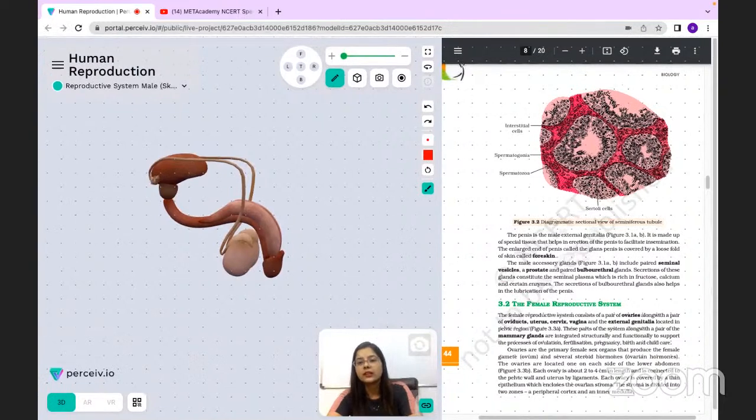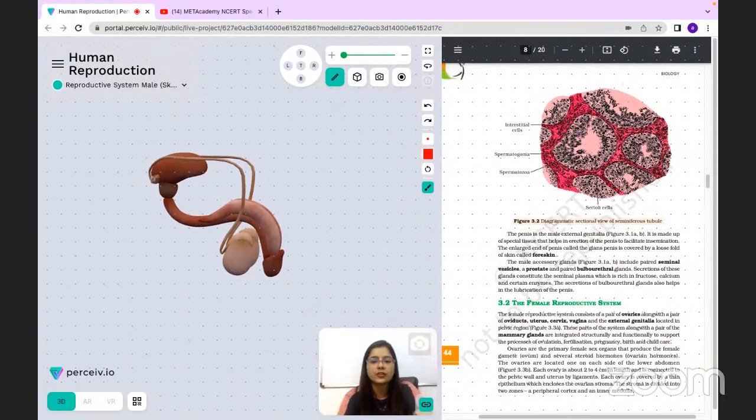But one thing which is left here is the section of the seminiferous tubule, because this is a completely unique thing. Section of the seminiferous tubule has to be related with your spermatogenesis process. It is correlatable with the section of seminiferous tubules, so it will come in that section. So we have seen the entire localization of the male reproductive system in this lecture.